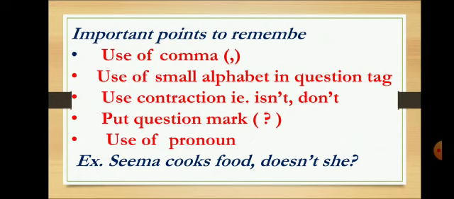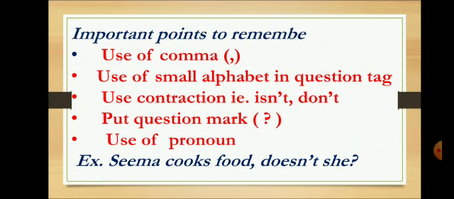If you write capital, that will be wrong. Then use of contractions. Don't use expanded forms. Use contracted forms. Then put a question mark. Very important point. Normally the students forget to put a question mark. But if you forget it, that is wrong, because that does not complete your sentence.